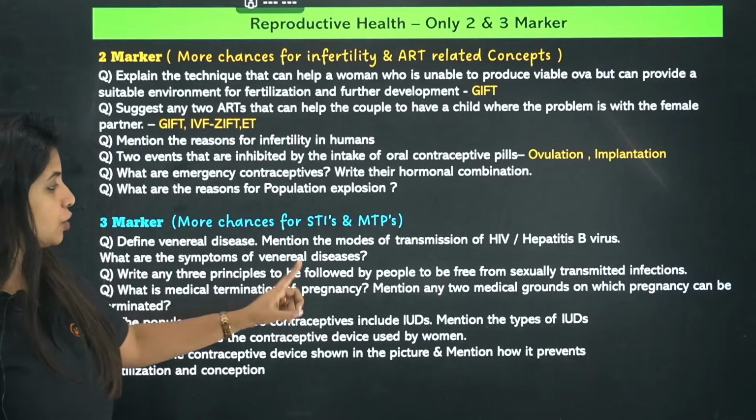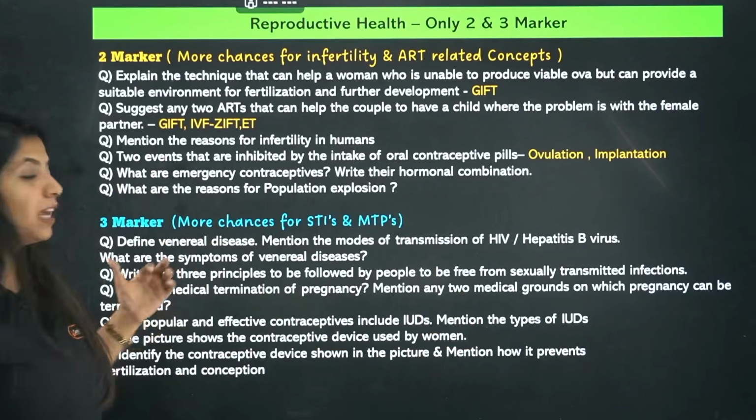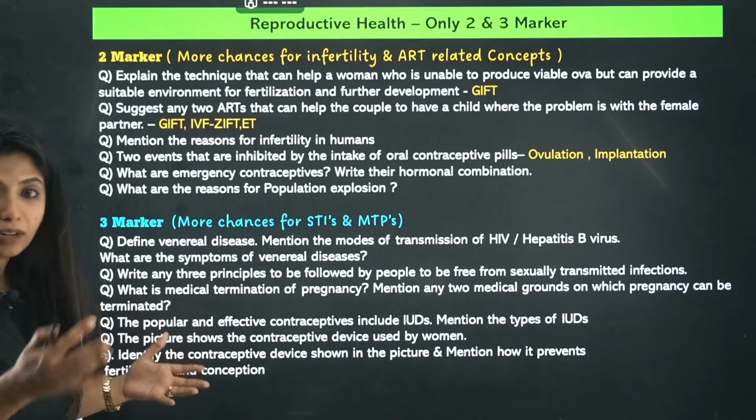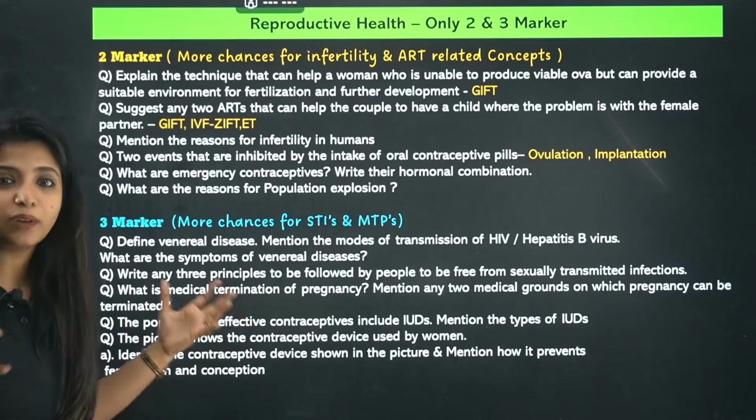What is medical termination of pregnancy? That means what is MTP? Mention any 2 medical grounds on which pregnancy can be terminated. If it's a risk for the mother's life, a risk for the baby's life, or the baby has some genetically identified disease which is fatal for it.